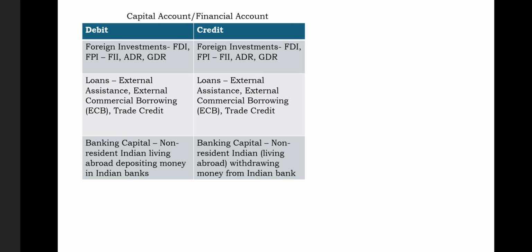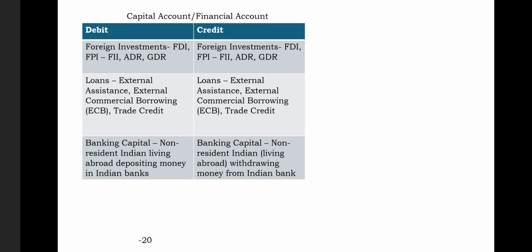It is not something that we have to pay back. So one crucial thing to understand in financial accounts is that we have debt components and non-debt components, and all loans will come under the debt component and banking capital will come under the non-debt component. So the components of financial accounts are FDI, FPI, plus loans, plus banking capital. This is a very narrow way of seeing how financial accounts look.